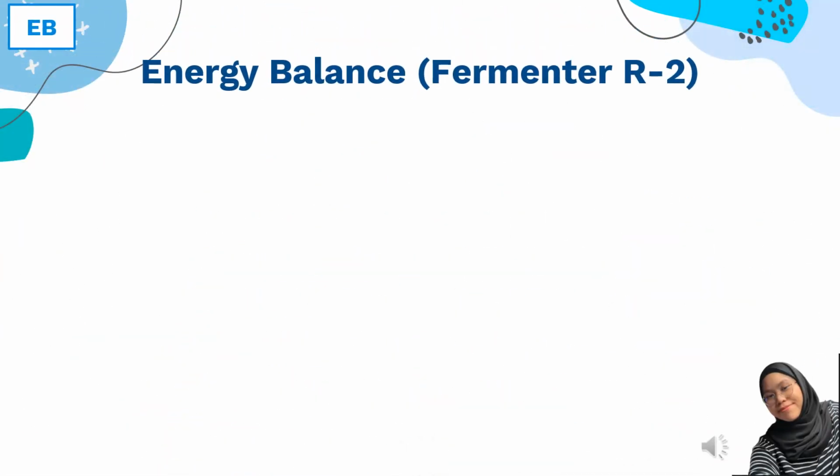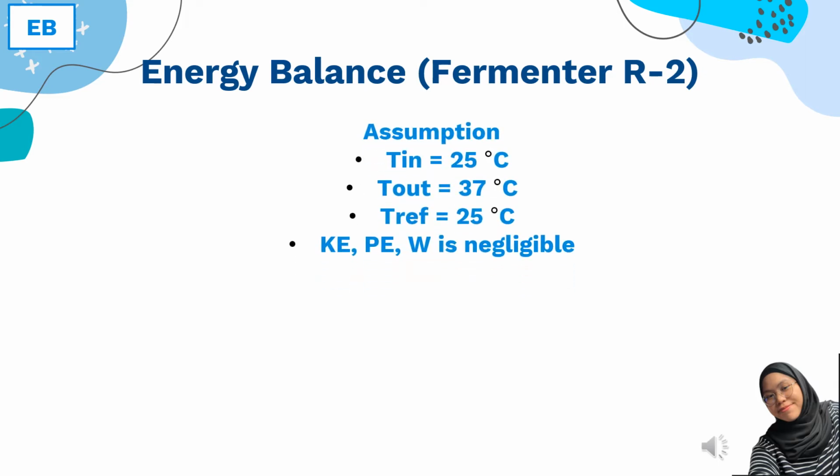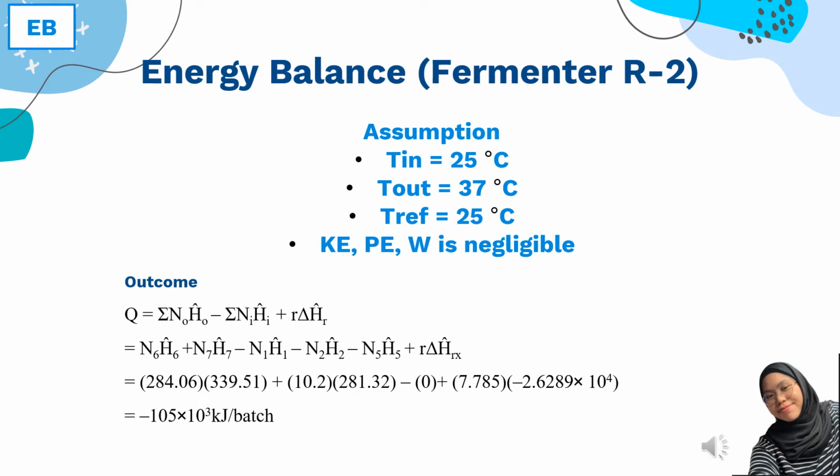The energy balance in the fermenter is calculated by considering the reactant that goes into the fermenter at 25 degrees Celsius and goes out at 37 degrees Celsius. The energy balance is calculated by assuming that the kinetic energy, potential energy, and work done on the system are negligible, and the results show that it is an exothermic reaction where 10^5 kilojoules of heat is released per batch.